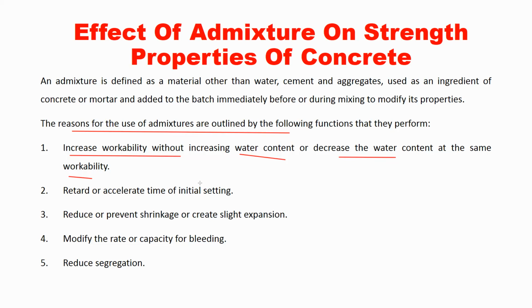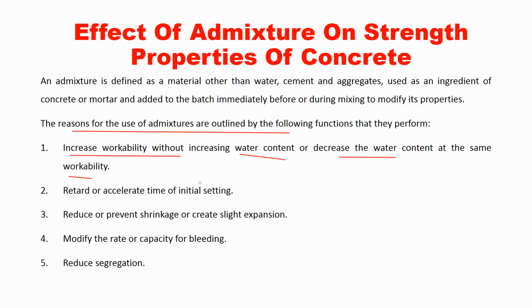Suppose for example you need 100 liters of water to prepare the concrete of some workability, but you don't have 100 liters of water, you just have 70 or 80 liters, and you want to get the same workability as that of 100 liters. So what you can do here,